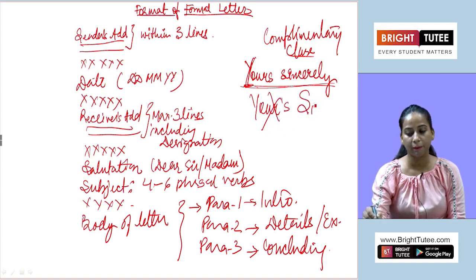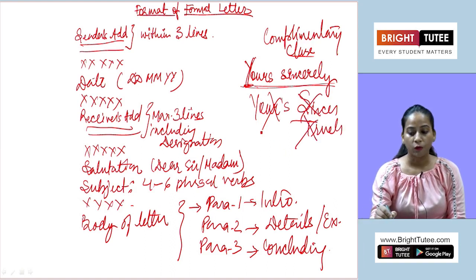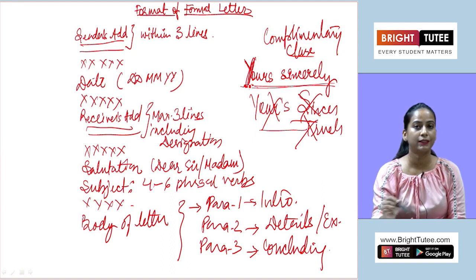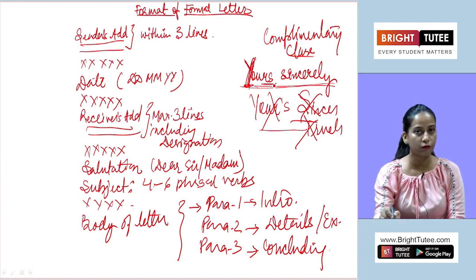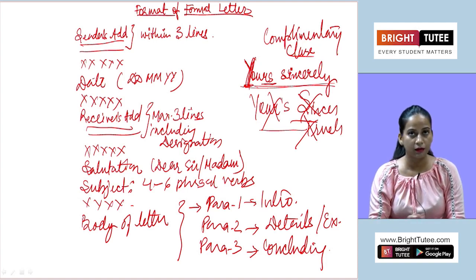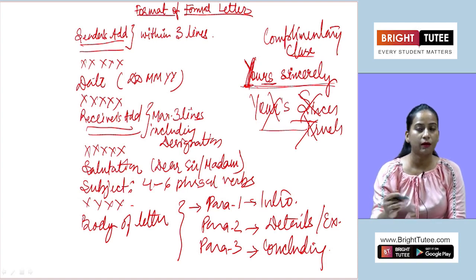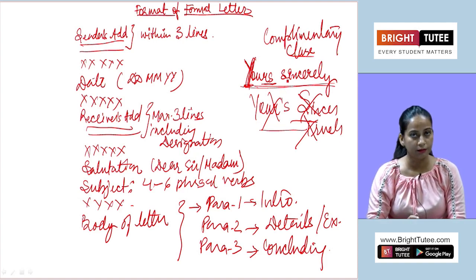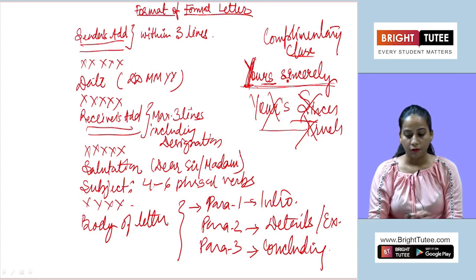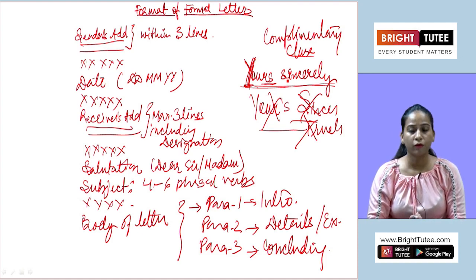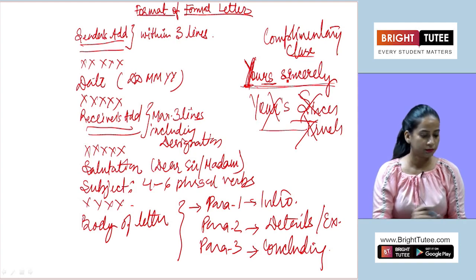Sometimes they write S capital in Sincerely or Truly, which is also wrong. The only correct way is that only the first letter, that is Y of Yours, should be capital, without an apostrophe. And if you are writing sincerely, truly, lovingly, according to the letter, that must be in small letters only. Clear? You have to take care of that, otherwise marks can be deducted. Then below that you will mention your name. So that was the format of your letter writing.